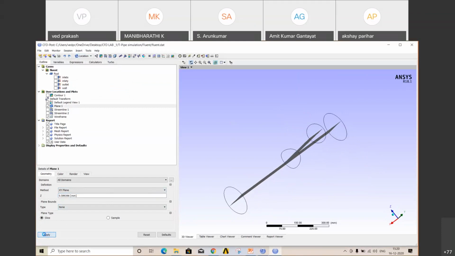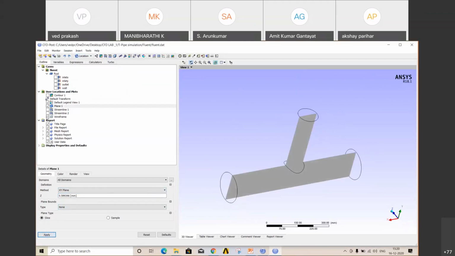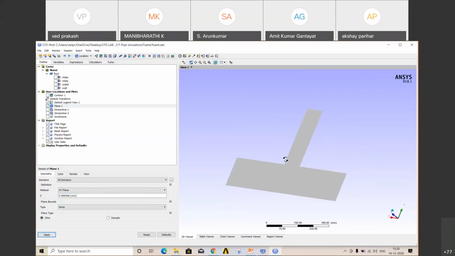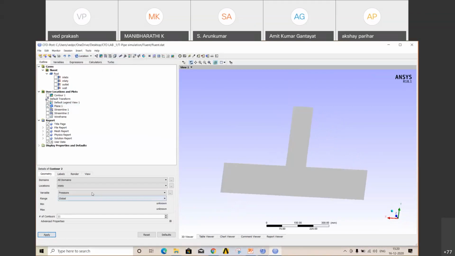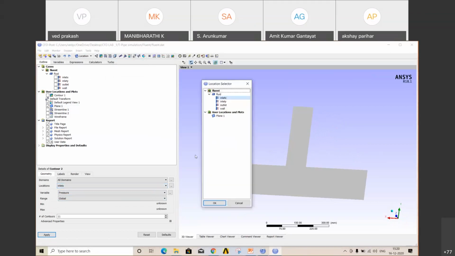Close to center. Okay. Apply. Okay. Close your wireframe. This is your plane where we want to check. Like plot contour 2. Similarly, from location, select your plane 1. We want to check what is going on on that plane.